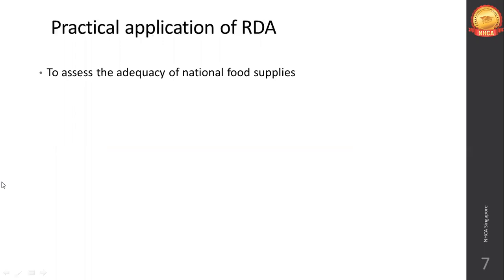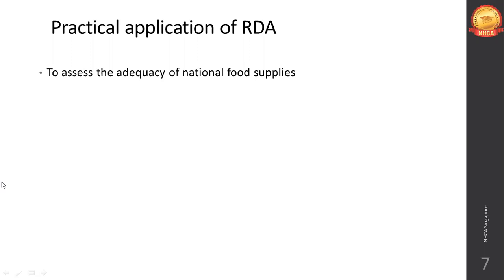So practical application of RDA, like how do we use RDA on a day-to-day basis? First, the main use is to assess the adequacy of national food supplies. Like the quality of wheat grains grown in India compared to those grown in USA or somewhere else. Is the food supply grown in India adequate enough nutritionally to supply the entire nation, not in terms of quantity but in terms of quality also? RDA will help to identify that.